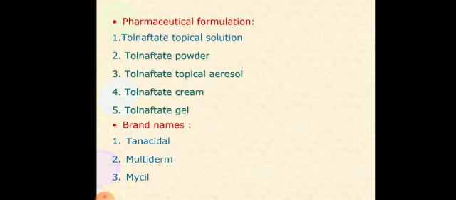It is in the form of topical solution, powder, aerosols, creams, gels. The brand names are Tanacid, Multiderm and Mycil. These are some brand names.